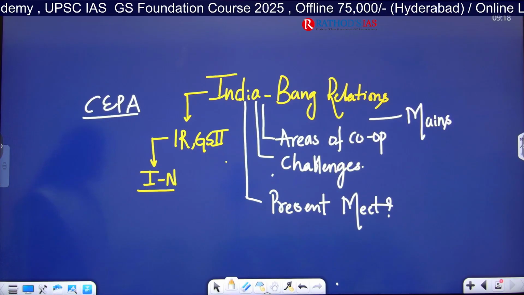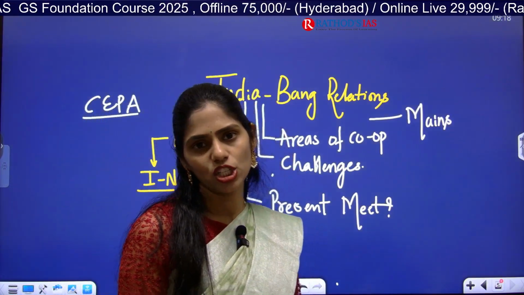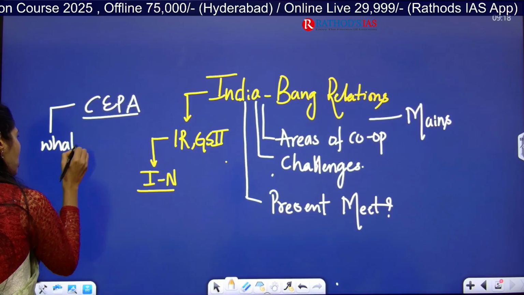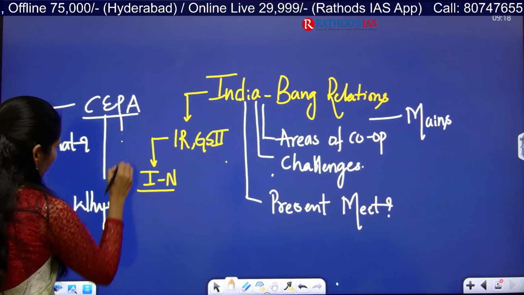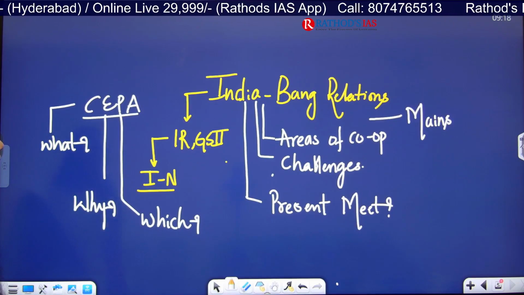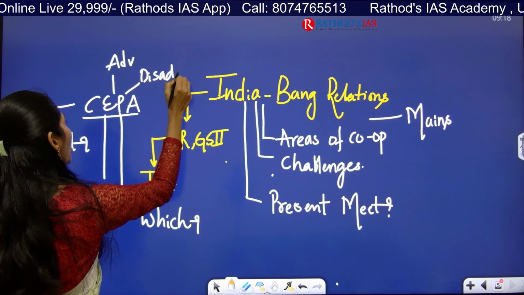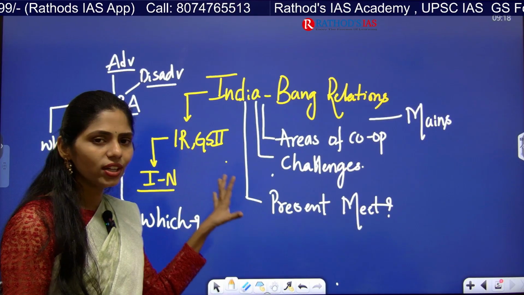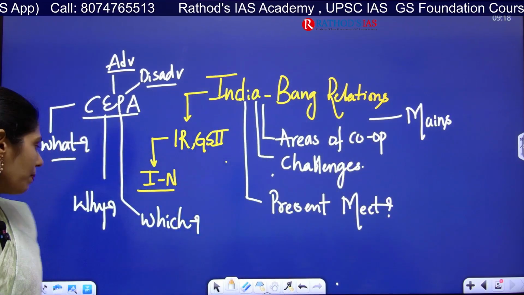Okay, so here in this present meet, India and Bangladesh want to come up with this CEPA, Comprehensive Economic Partnership Agreement. You have to know what this Comprehensive Economic Partnership Agreement is, why we need to have it, and with which countries India has signed a CEPA. You have to see what the advantages and disadvantages are. So all these are the important things, other than the relations, that you have to focus on. These are the important dimensions that you have to see from this article. Clear? Now let us see this topic in detail.